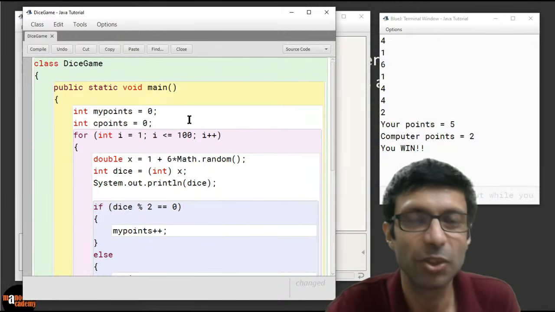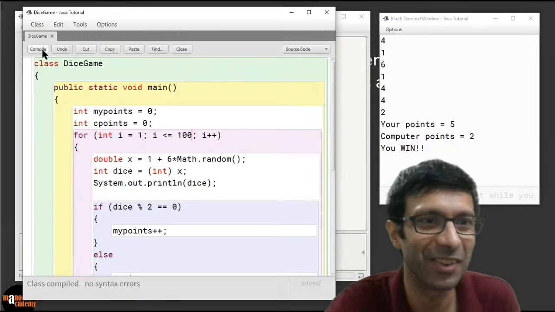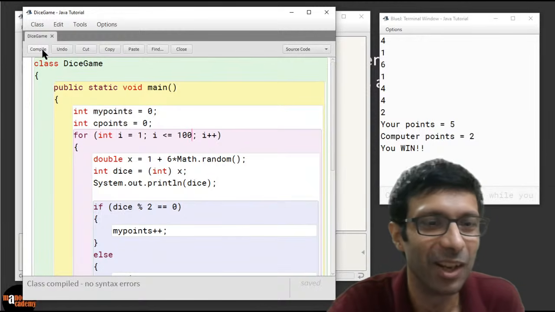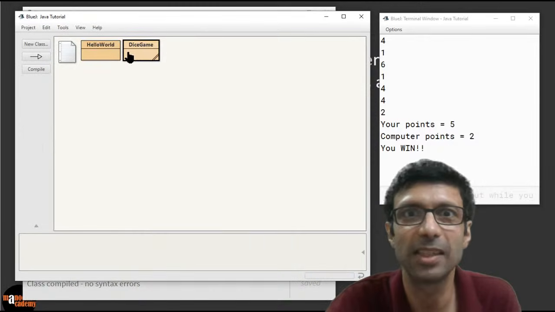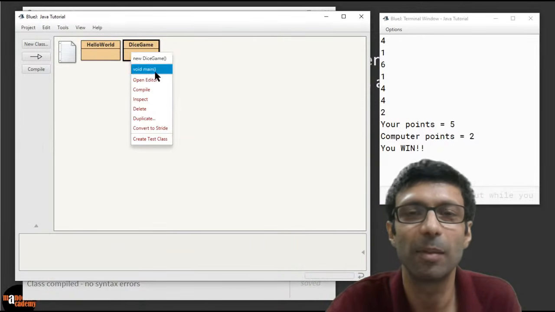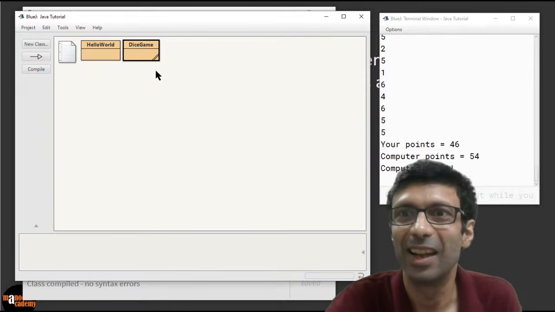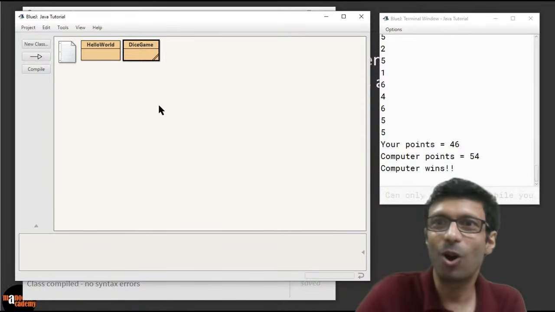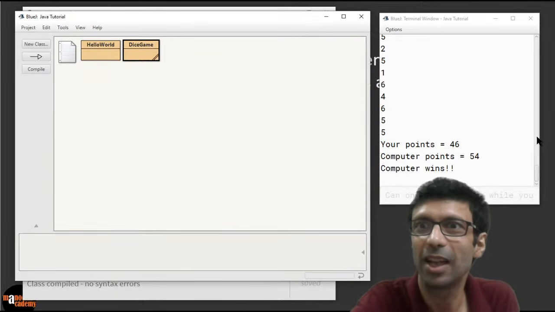All right, so let's go ahead and compile. There you can see the program has compiled. Okay, Kia is saying 500. Okay, Dinesh says 100. Let's try 100. So let's run it and see what happens this time. Okay, I'm going to hit the main and let's see who's going to win, the computer or us. And there you can see, oh, this time the computer wins. Okay, so it's really played it 100 times.